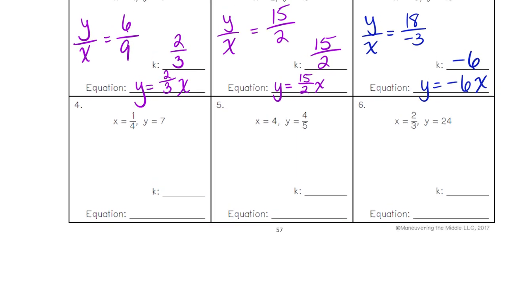Okay, this one looks a little trickier. So what do I do? So y over x, and then what? Do I have to convert it? No. So what have I been doing? What's my y? Over what? Is it 4?